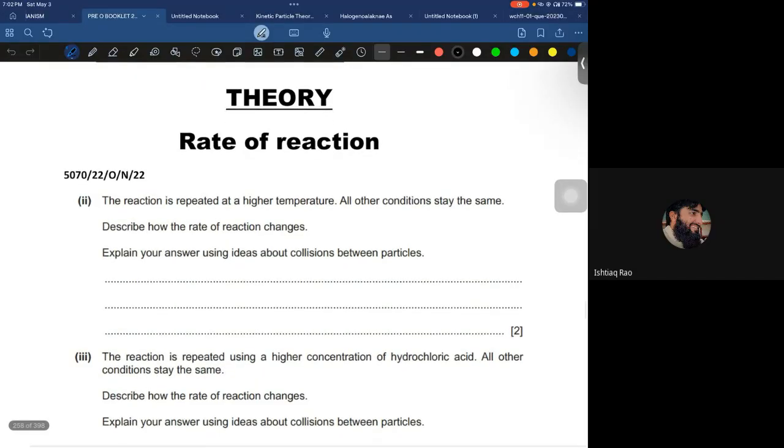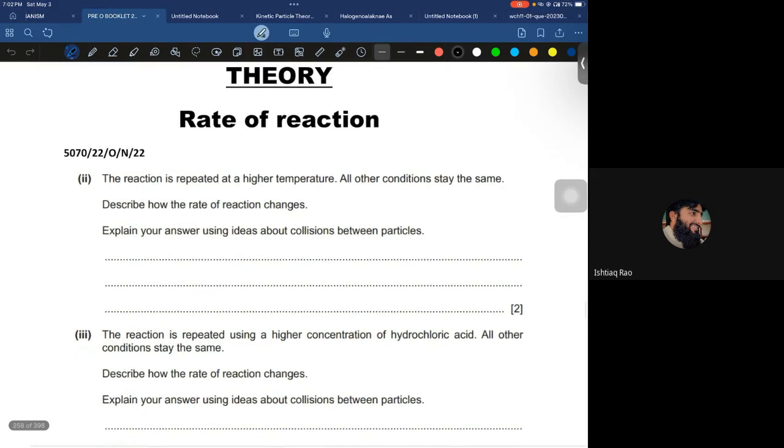So this is a question related to the rate of reaction. The reaction is repeated at a higher temperature. All other conditions stay the same. Describe how the rate of reaction changes. Explain your answer using ideas about collision between the particles.